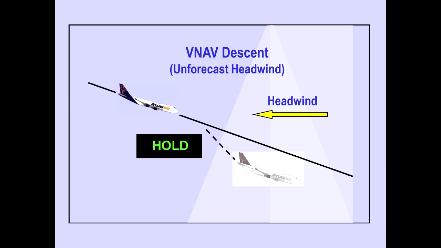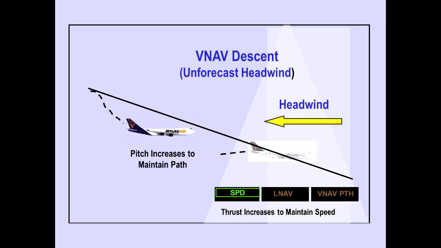During a VNAV descent, an unforecast headwind will cause the airplane to drop below the VNAV path. As the airplane drops below the VNAV path, the FMC directs an increase in pitch to maintain the path. As speed decreases, the FMC directs thrust to increase to maintain speed.